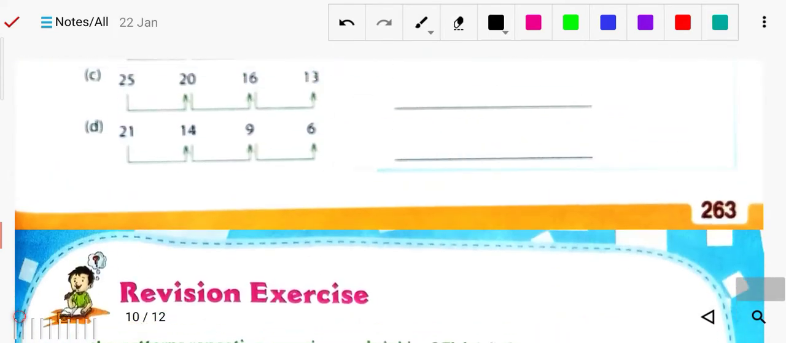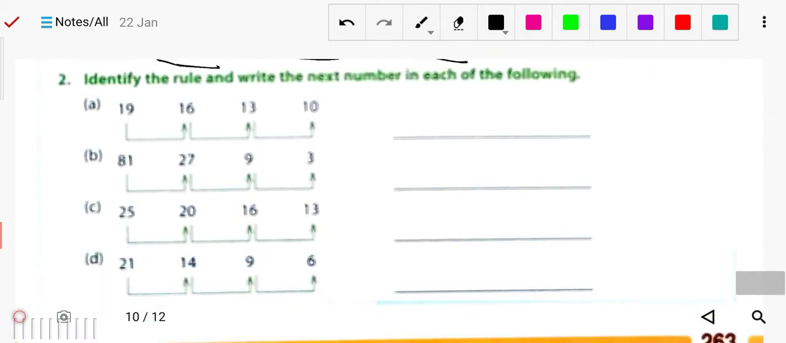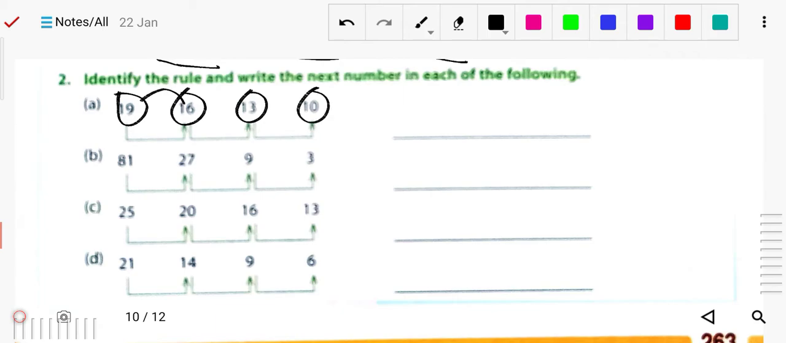Okay, so you can just do it here also. Identify the rules and write the next number in each of the following. So here you can see 19, then 16, then 13, then 10. All the time you can check by how much it decreased, decreased by minus 3. Here is minus 3, here is also minus 3. So next time, 10 minus 3. Okay, so here is the rule, you have to write it also.